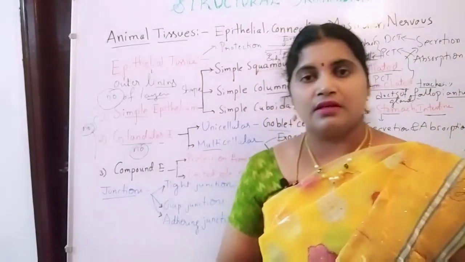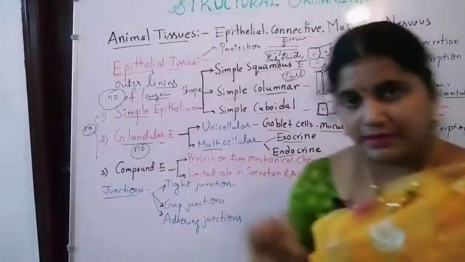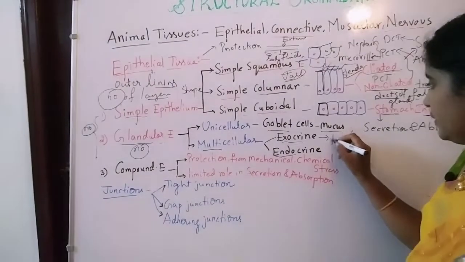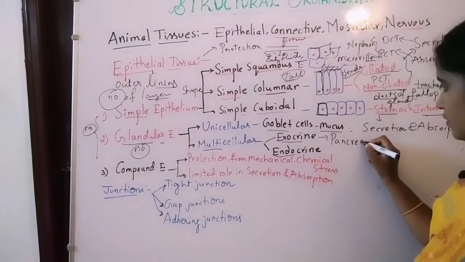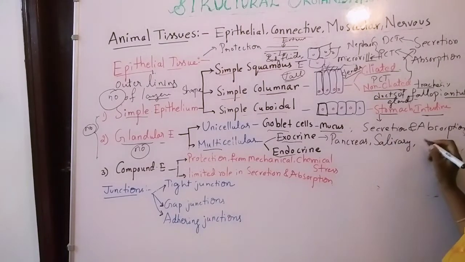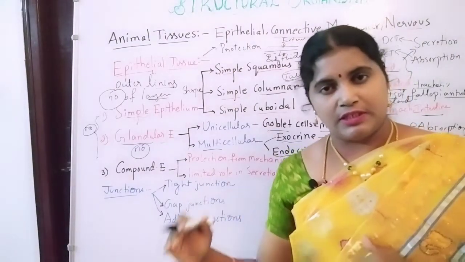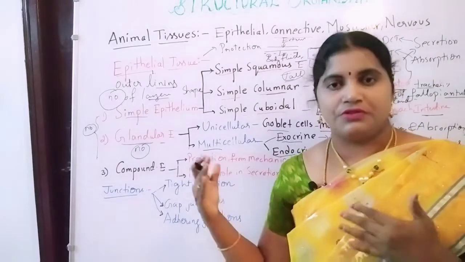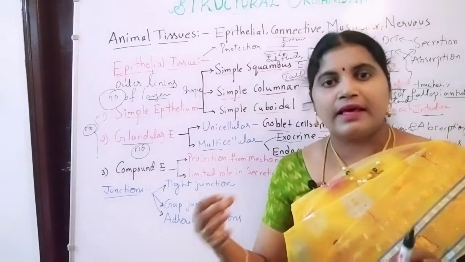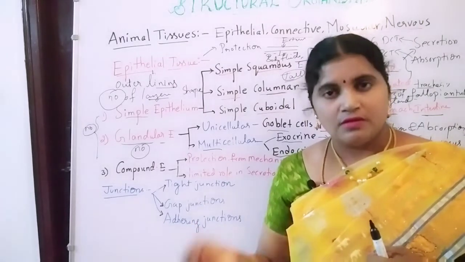Exocrine glands secrete their secretions through ducts, for example pancreas, salivary glands and sebaceous glands. The pancreas has the pancreatic duct, salivary glands contain the salivary duct, and sebaceous glands contain the sebaceous duct. Through these ducts they release their secretions like pancreatic juices, saliva and wax substances.